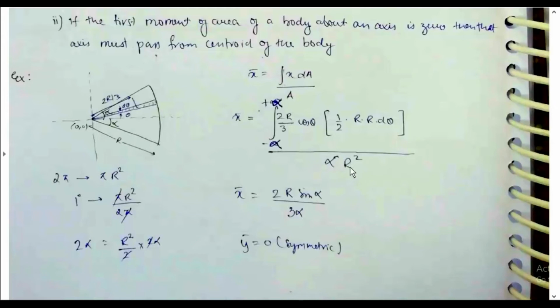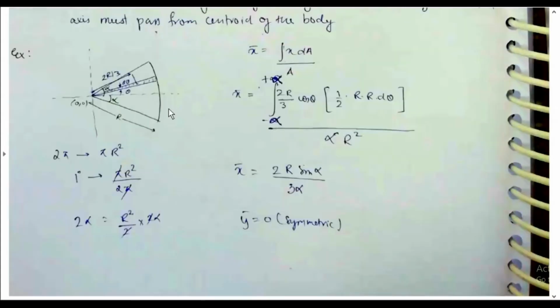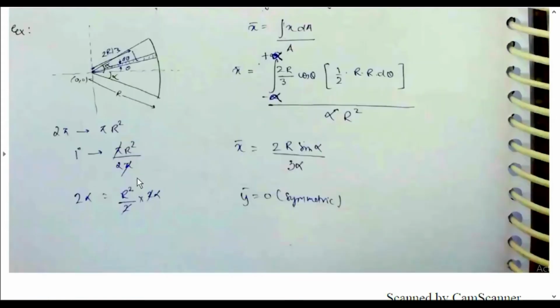Total area: for a full circle it is pi r square, so for this angle 2 alpha it is alpha r square. X bar is equal to 2r sin alpha by 3 alpha. Y bar is equal to 0, symmetric about the x axis.